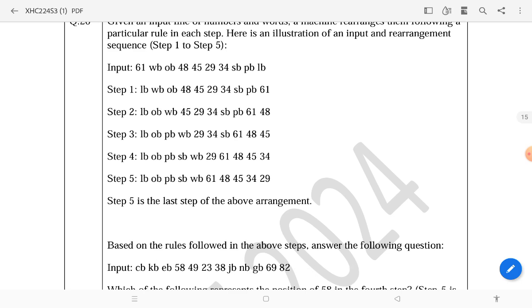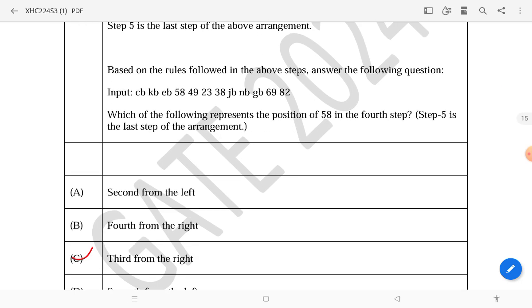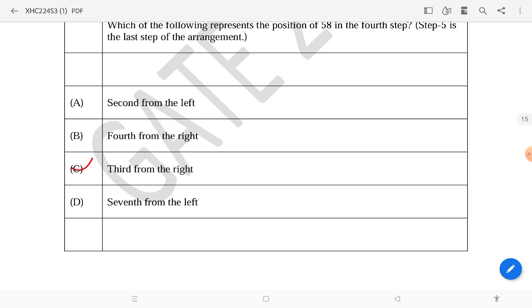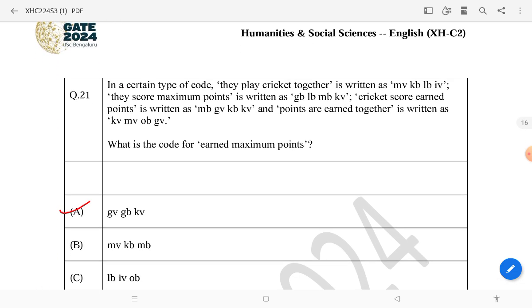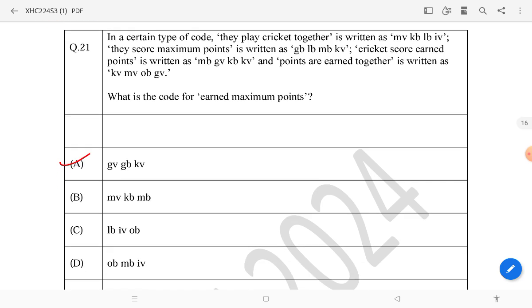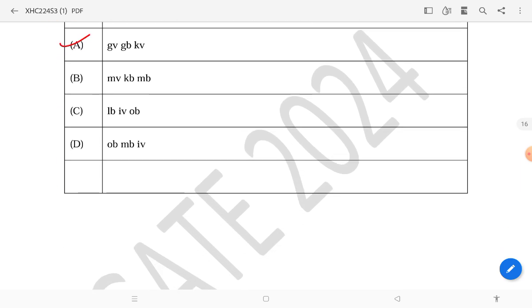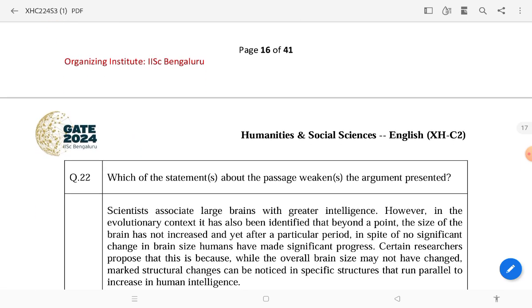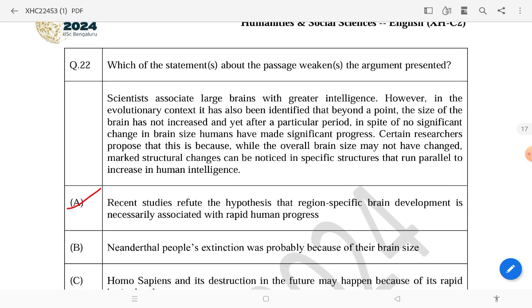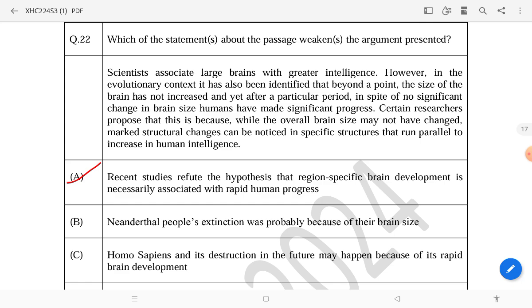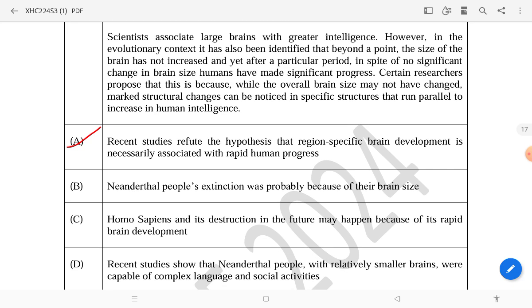So if you know, please answer in the comment section, and the answer will be third from the right. Okay, then the next question, this is also a decoding question, and this is also easy, and the answer will be A, 21A. Then the reading comprehension question, and the answer will be: recent studies refute the hypothesis that region specific brain development is necessarily associated with the rapid human progress.